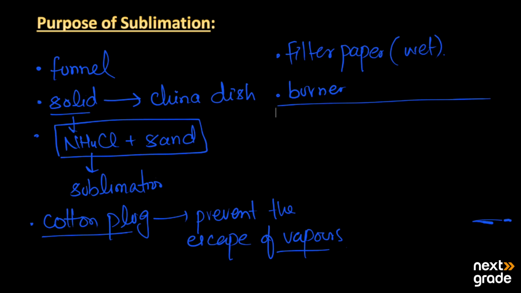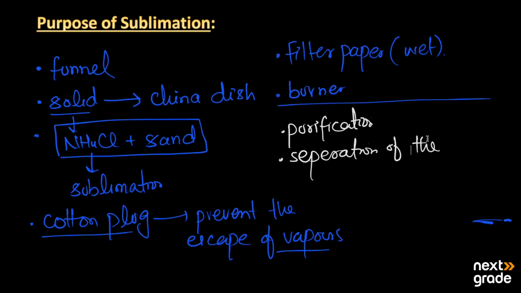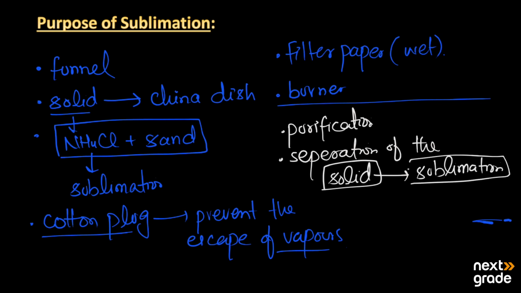Now the question arises: what is the main purpose, or main objective, of sublimation? The main objective of sublimation is purification, also known as separation of solids, and we can only separate those solids which undergo the process of sublimation.